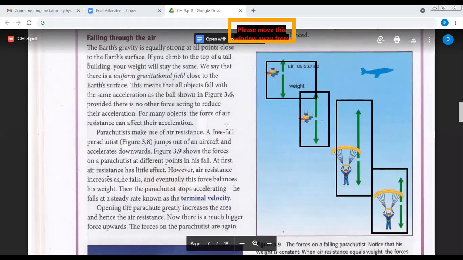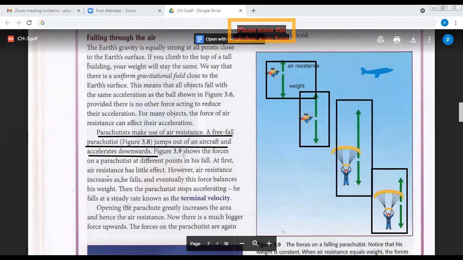So let's read it out a little from here. Parachutists make use of air resistance. A free-fall parachutist jumps off an aircraft and accelerates downwards.